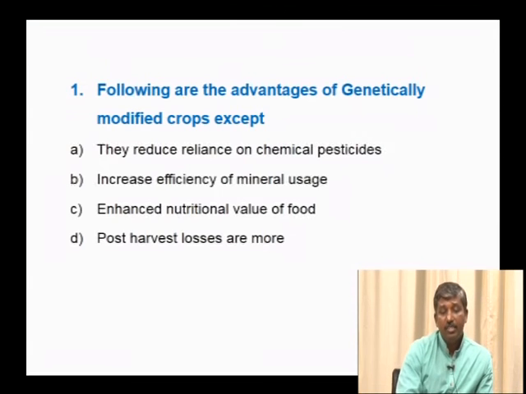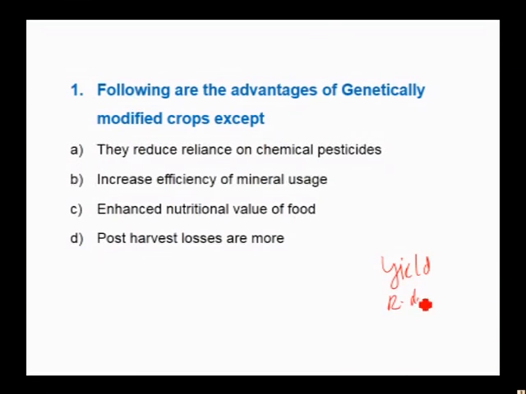So, most of these genetically modified crops are produced either for increasing yield, resistance to diseases, adjusting to different agroclimatic conditions or abiotic stress, etc.